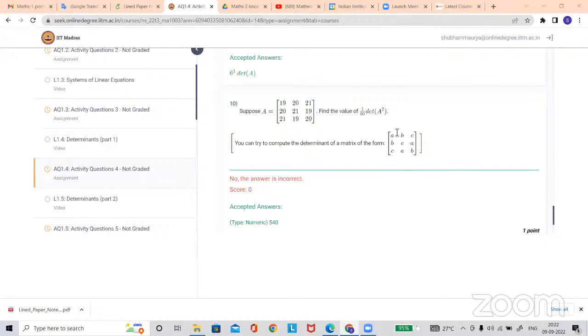Is there any similarity when you apply the determinant property, those three row operation properties? The simple one is, are you able to see that if we add all three rows into the first row, what you will get? A plus B plus C, A plus B plus C, A plus B plus C. So take the common A plus B plus C from the first row. You will get 1 1 1 in the first row. So like that you can do and easily evaluate the determinant. Okay, sir. Thank you.